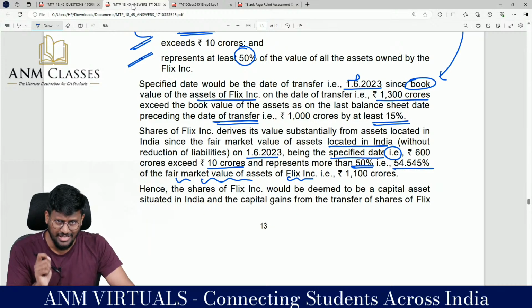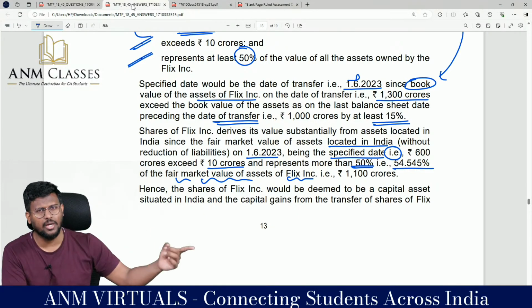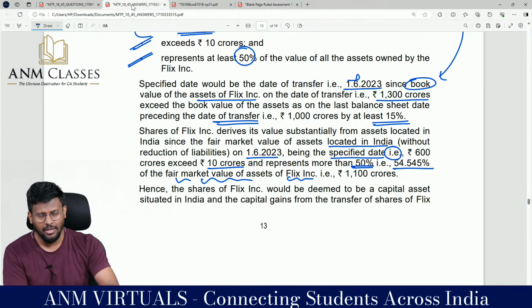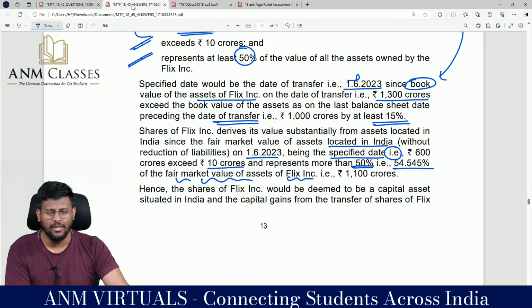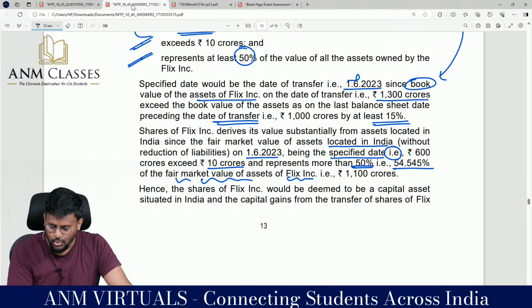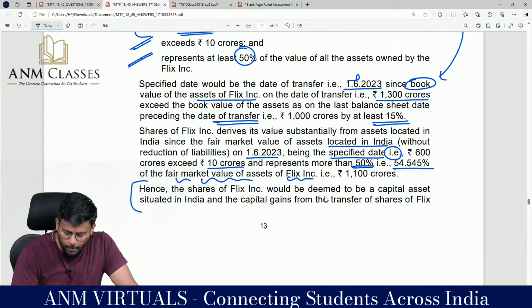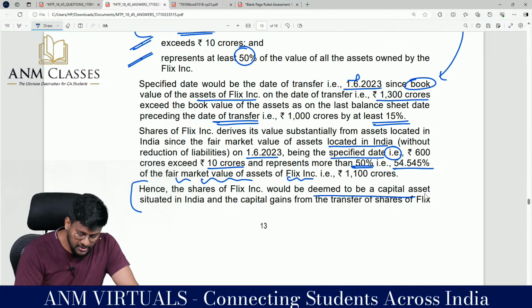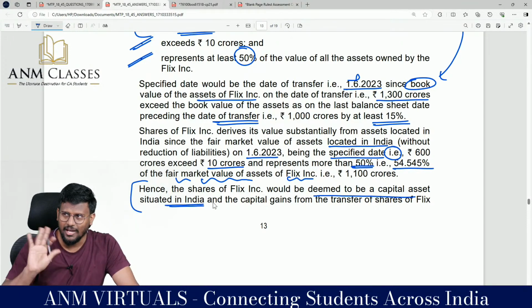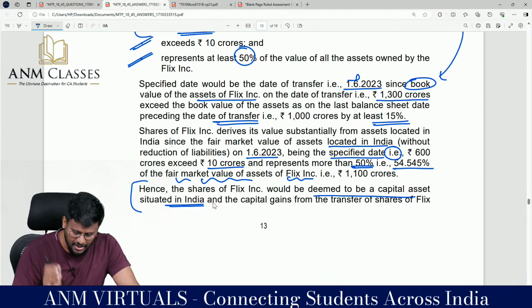If these two conditions are satisfied, we can say that the shares of the foreign company has derived its value from Indian company. Once this condition has been satisfied, we can say that, my dear lovable students, income has been deemed to accrue or arise in India as per section 9 subsection 1 clause 1. Hence the shares of Flix Incorporation would be deemed to be a capital asset situated in India. Now that share is not outside India, it is inside India.